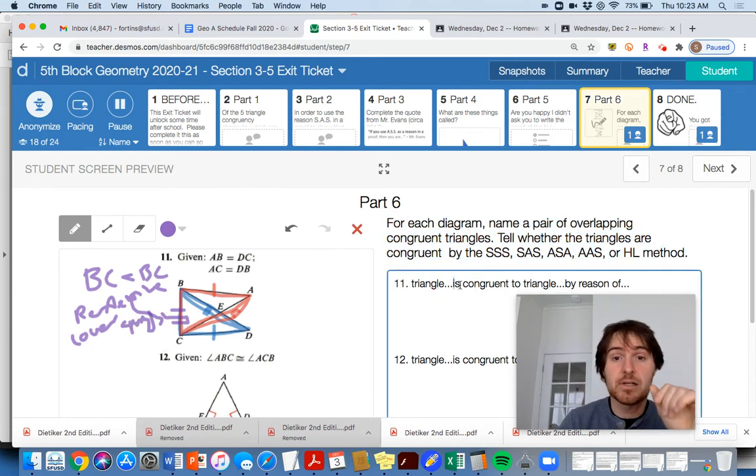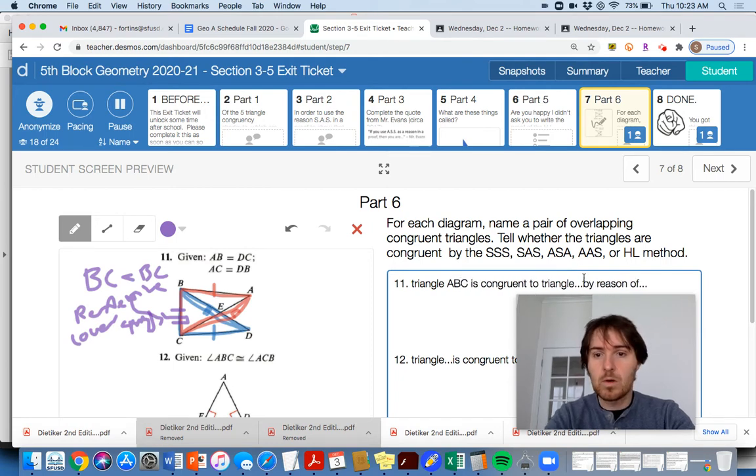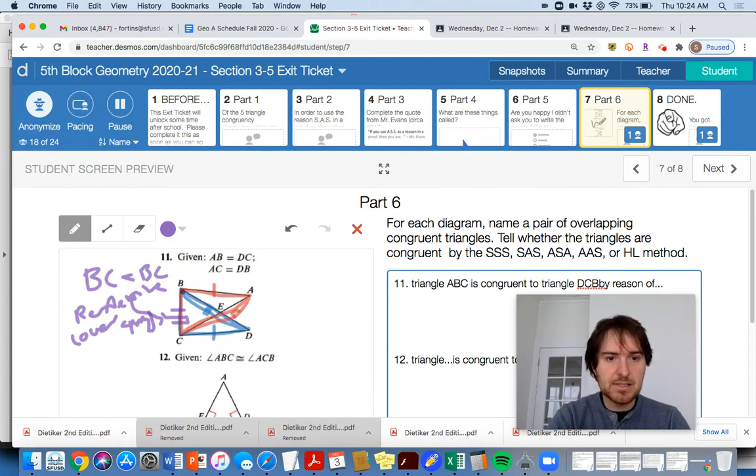Now we need to summarize. We need to write down what our answer is here. Triangle ABC. We have to do it in a way where the correspondence is accurate. So segment AB corresponds to DC. Triangle DCB, because BC here corresponds to CB. Yeah, we're good to go. And BD corresponds to CA, yeah, I'll buy that.